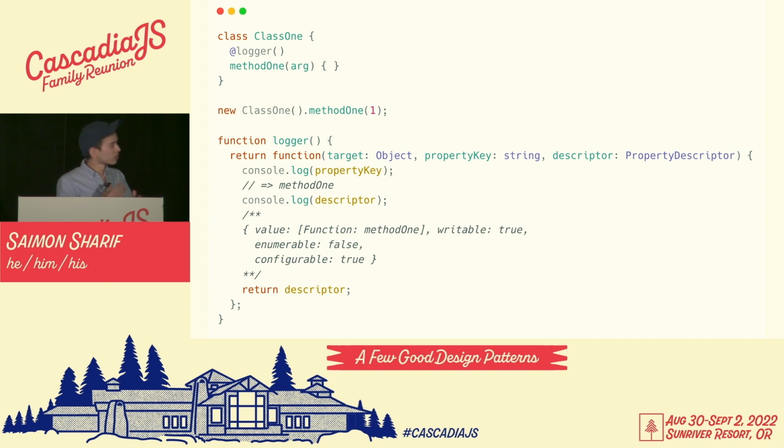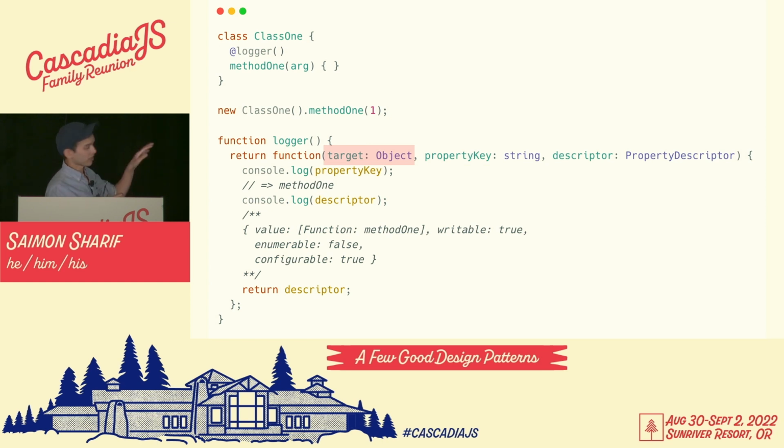Let's walk through a straightforward case of using a method decorator. There's other kinds of decorators like class decorators and so on. In this case, we'll attach the logger decorator to a method by using the @ symbol syntax. In this case, it's attached to method 1 in class 1. The logger function itself is a function factory in that it returns a function. Let's take a look at the parameters of that returned function.